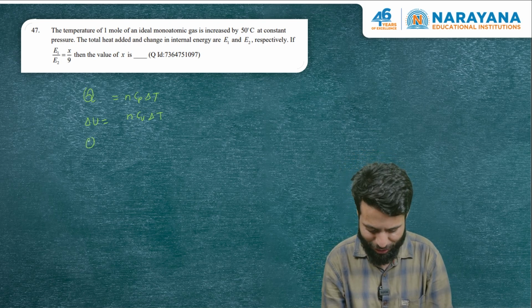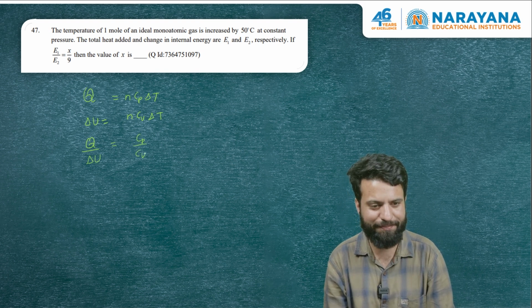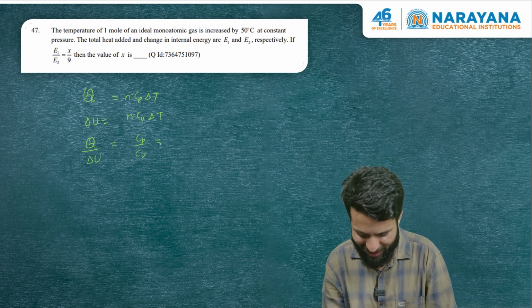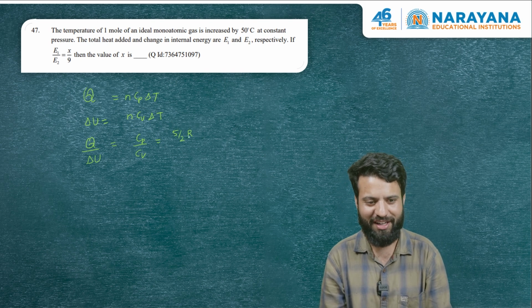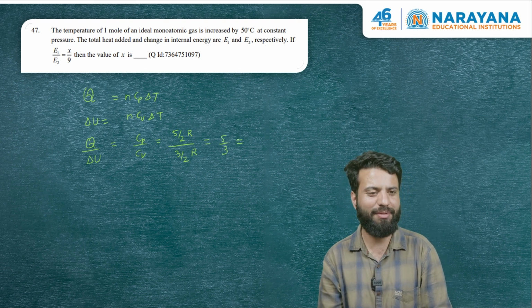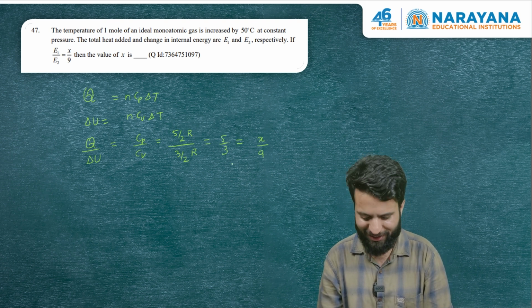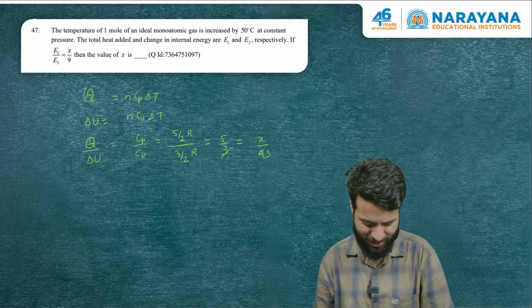We just have to find the ratio of Q by delta U. See how easy it is. That's Cp by Cv. Well, it is a monoatomic gas, so Cp will be 5 by 2 R, and Cv for monoatomic gas is 3 by 2 R. So the answer of this question is 5 by 3, and 5 by 3 has been equated to x by 9. The answer of the question is 15. A very simple question, x is 15.